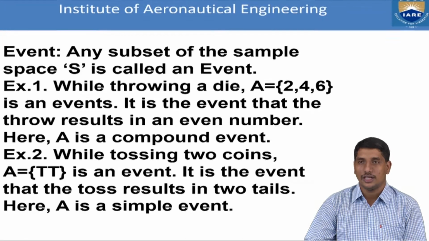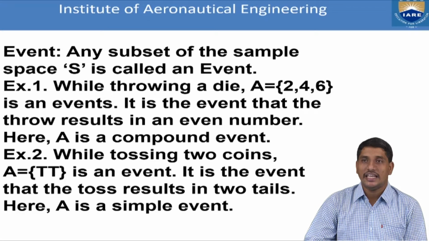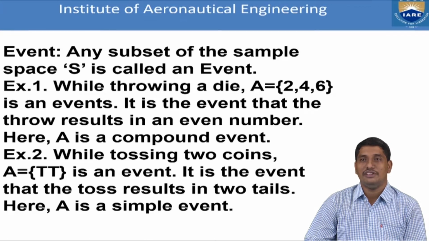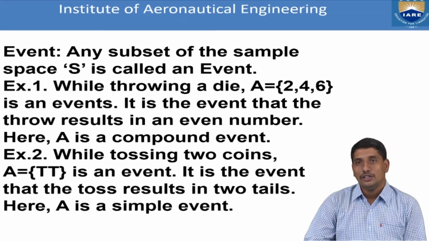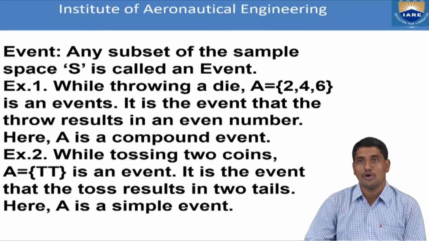Rolling a die means the sample space is 1, 2, 3, 4, 5, 6. And if we define an event capital A as getting an even number, the associated event is A equal to {2, 4, 6}, because on a die 1, 2, 3, 4, 5, 6 are the faces. Among them, the even numbers are 2, 4, 6, and hence the event is A equal to {2, 4, 6}. It is a subset of capital S.